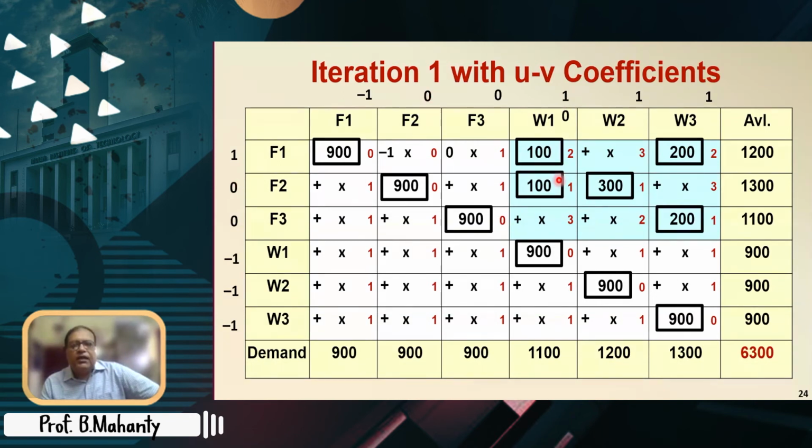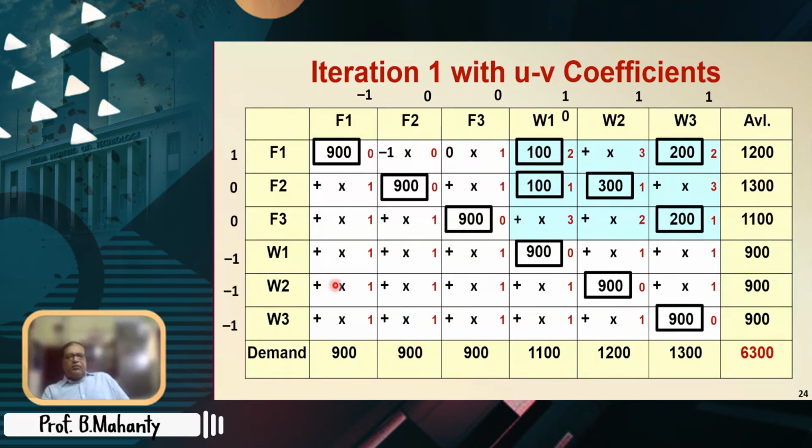We get a 1 here. Now, because this is 1 and this is 0, so we get a minus 1 here. Now, this 0 and 0 and this 1 we got, and there is a 2. So this should be 1. Because of this one, we get minus 1. Because of this one, we get 1 because it is 2. And because of this one, we get a minus 1. So like this, we can obtain the UV coefficients and thereafter compute the Cij minus Zij values.